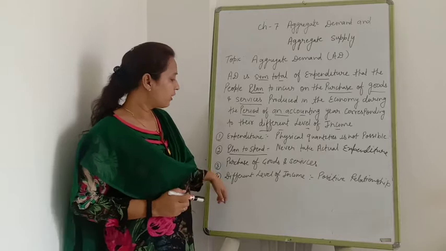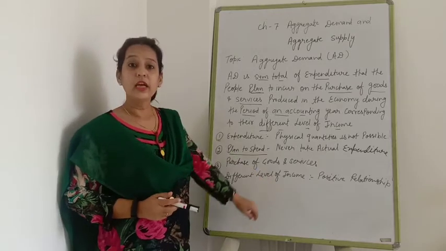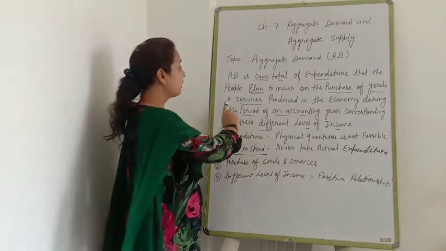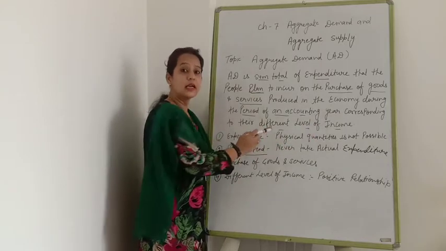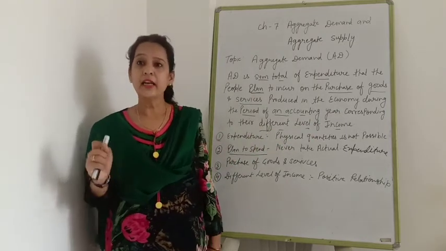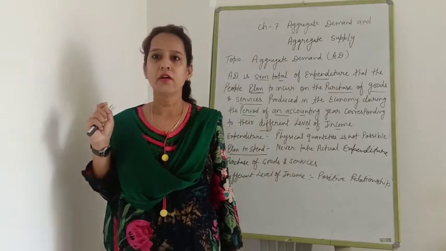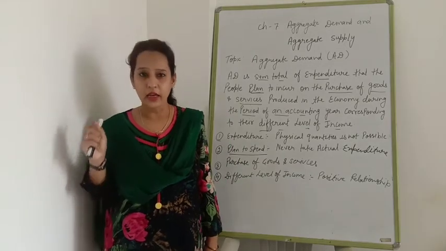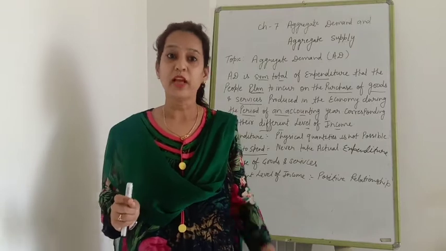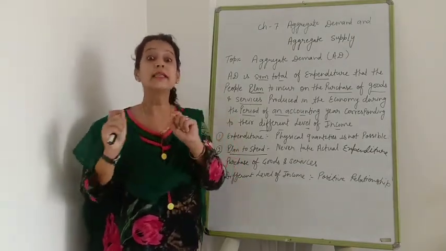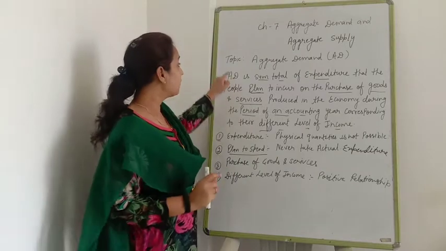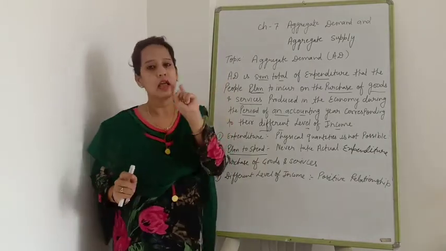Now, different levels of income. It is directly related with different levels of income. It means AD is directly related with income, positively related. All of you know that demand is related with prices, but aggregate demand is related with income.